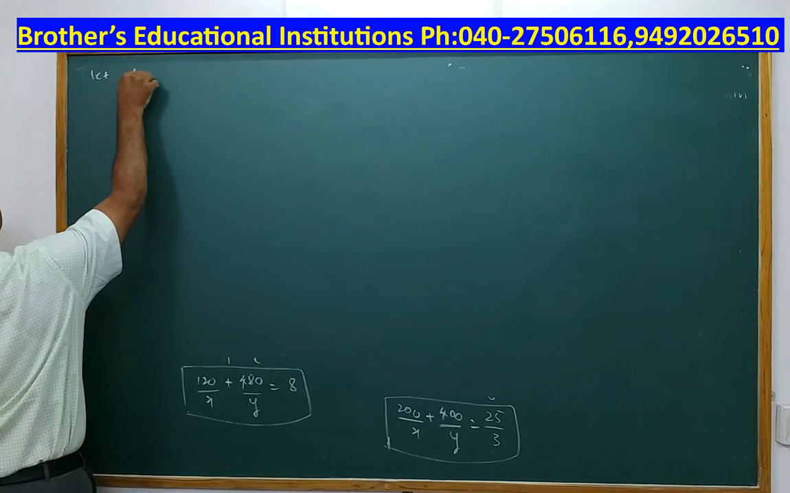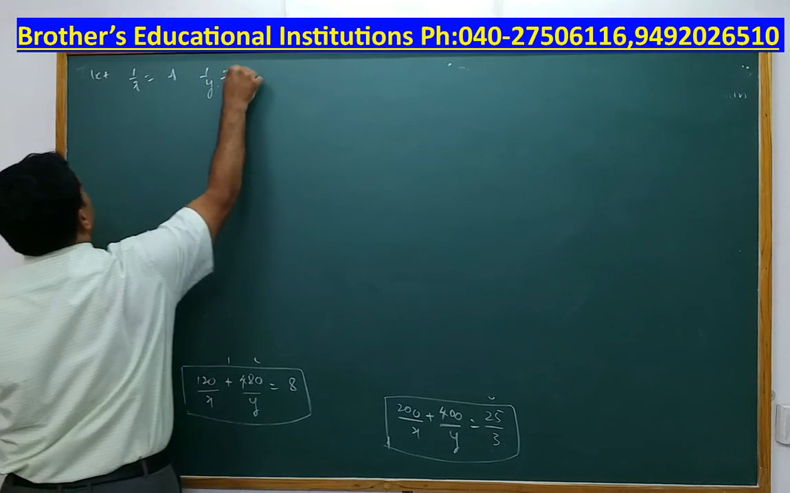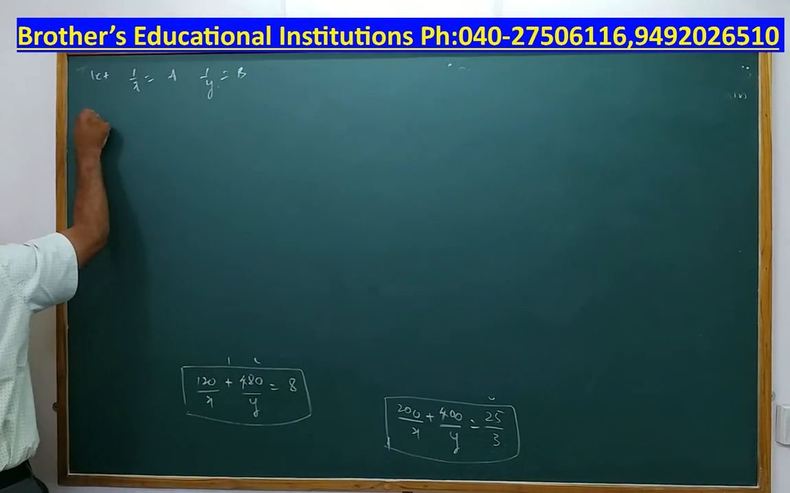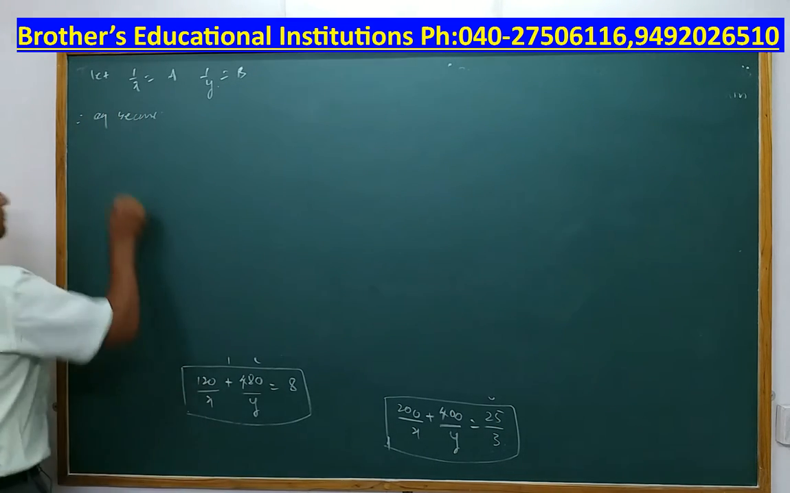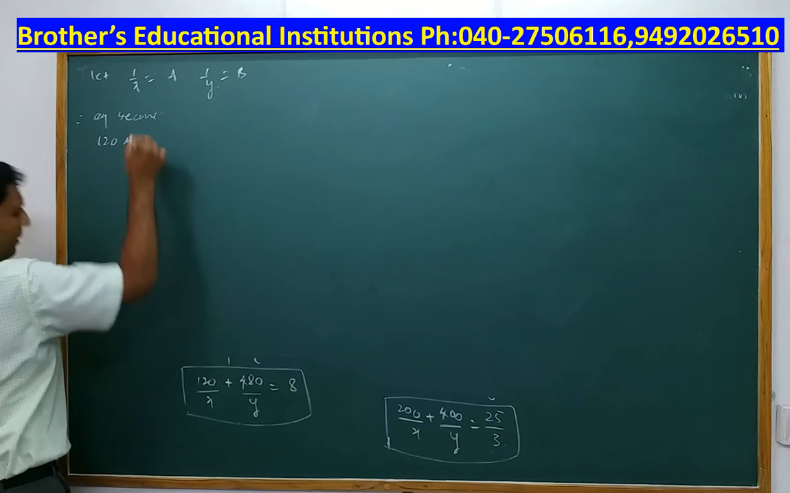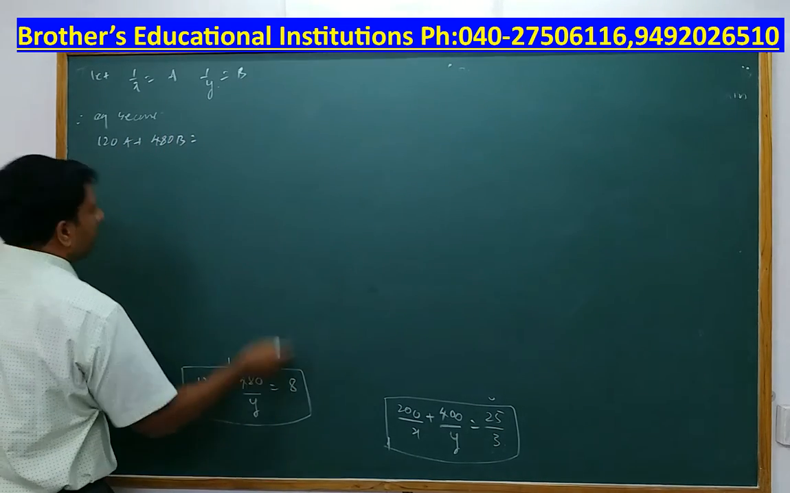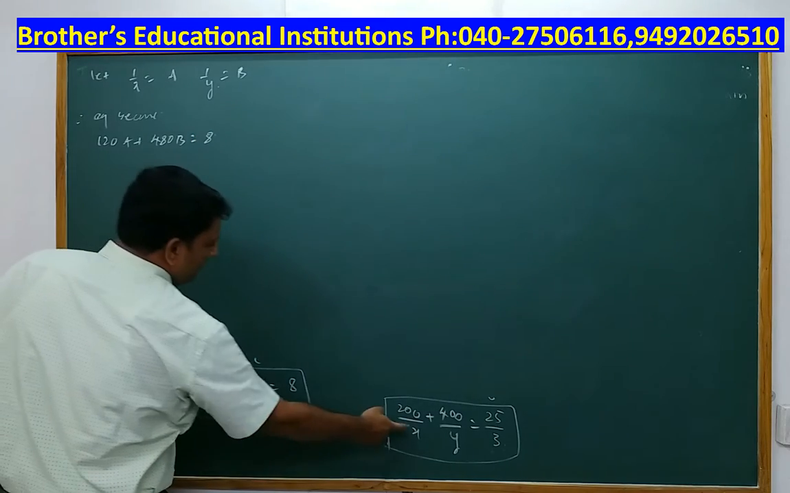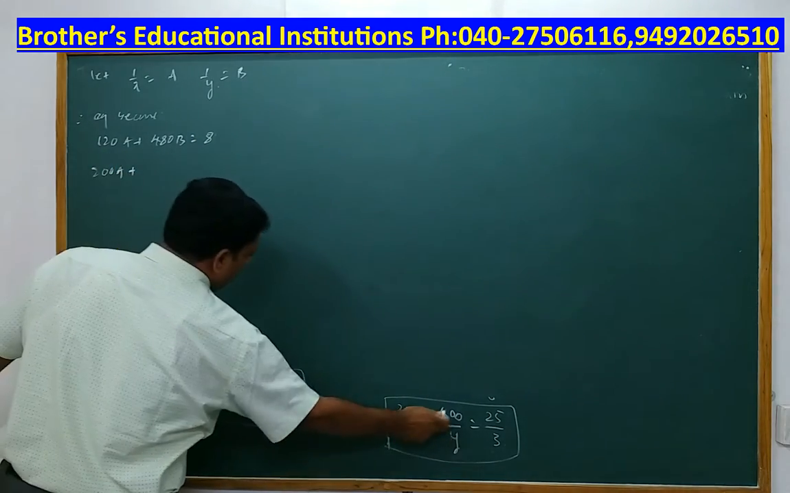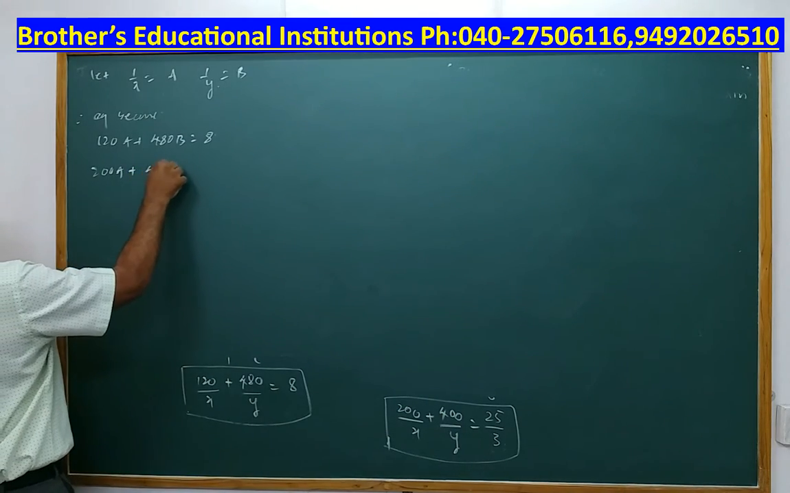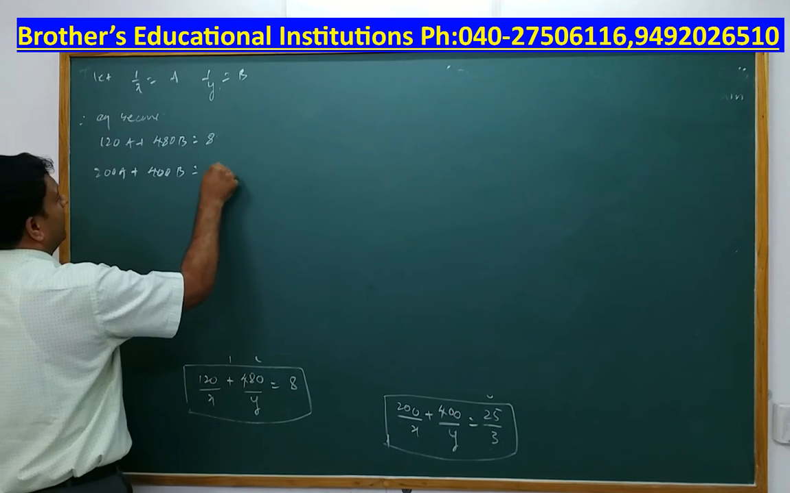Let 1 by x be equal to a and 1 by y be equal to b. Therefore, the equations become 120a plus 480b is equal to 8, and 200a plus 400b is equal to 25 by 3.